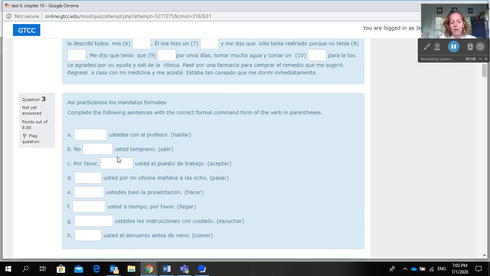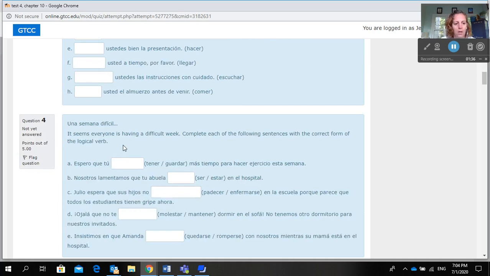The following, así practicamos los mandatos formales. So you're doing commands here. Complete each sentence with the correct formal command form of the verb in parentheses. So you're going to take the verb in parentheses and put it in the command form. Notice that sometimes you're making an usted command and sometimes an ustedes command. So pay attention to whether it's saying usted or ustedes to know how to form the correct command.